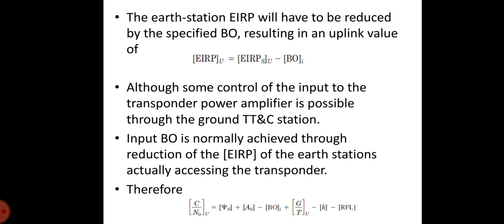Although some control of the input to the transponder power amplifier is possible through the ground TTC station, input BO is normally achieved through reduction of the EIRP of the earth station actually accessing the transponder. So we can write this equation as C/N0 of U is equal to Ψ_S plus A0 minus BO_i plus G/T of U minus K minus RFL.